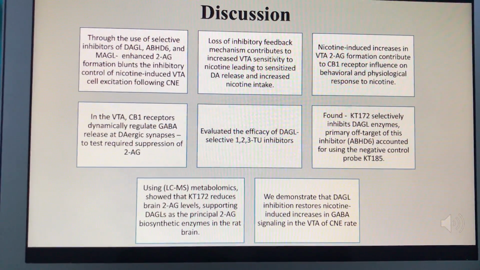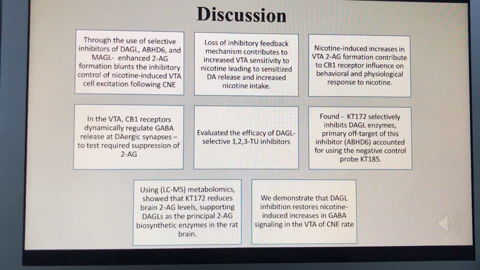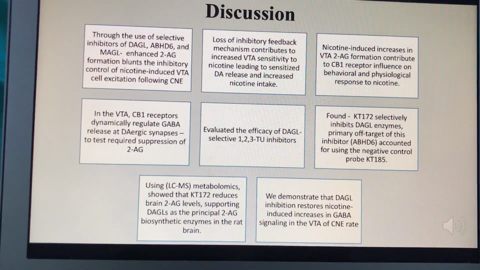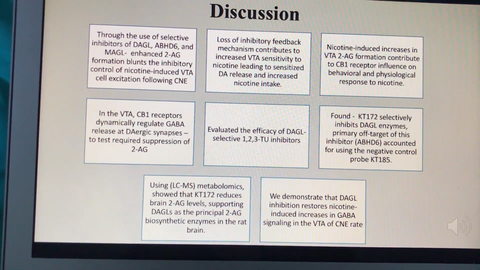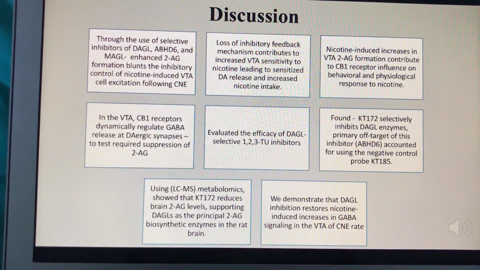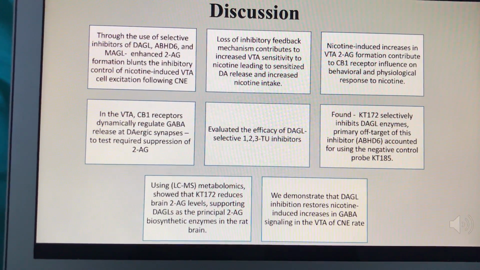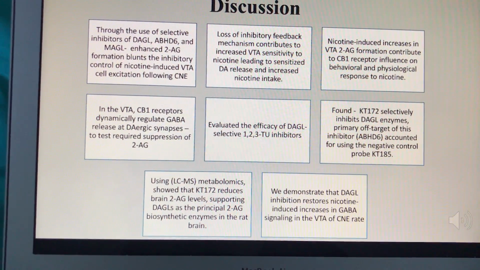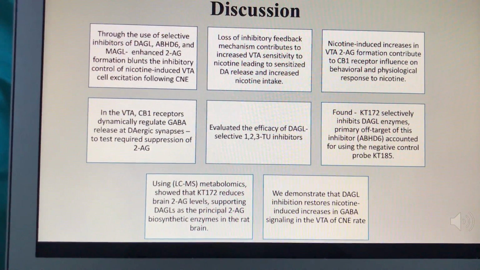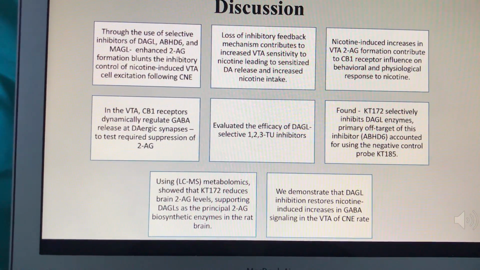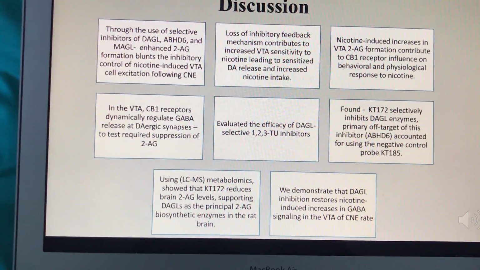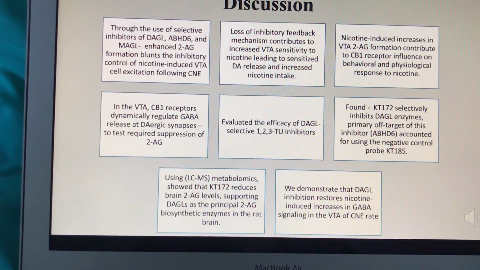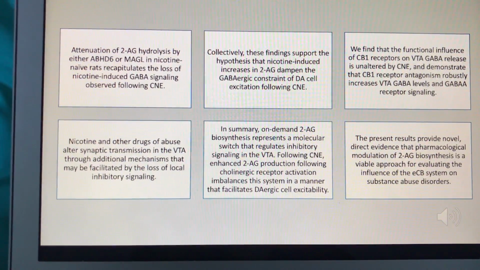To address this, we evaluated the efficacy of DAGL-selective 1,2,3-triazole urea inhibitors for use in the rat brain using a tailored ABPP assay. We found that KT172 selectively inhibits DAGL enzymes in the endogenous brain proteome as well as in awake animals, and that the primary off-target of this inhibitor could be accounted for using the negative control probe KT185.